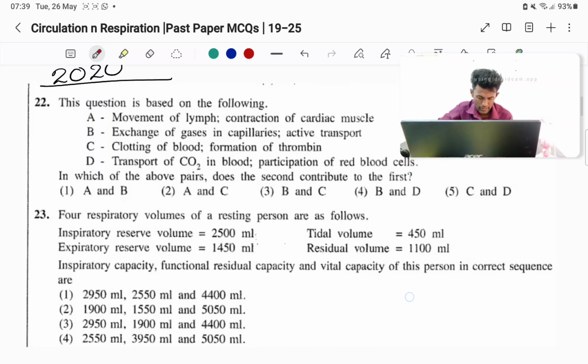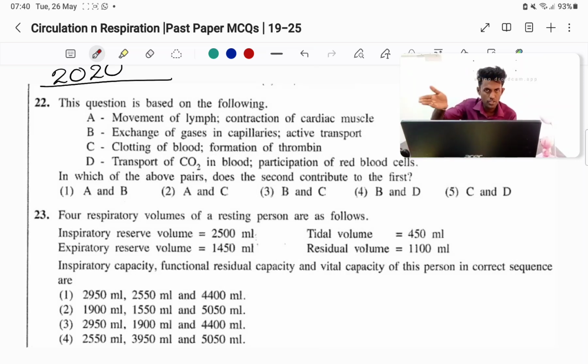Here they mainly ask about lung capacities. So find the answer. Before that, can you quickly write what are the 4 lung volumes, their definitions and also the values? Quickly write. I will give 5 minutes.